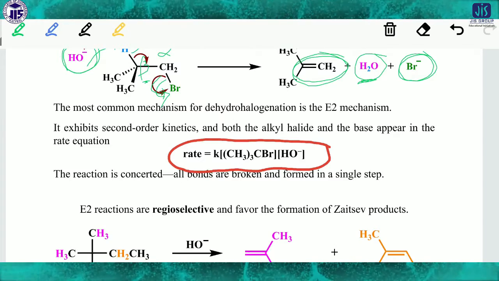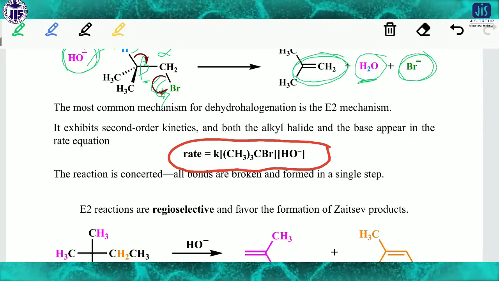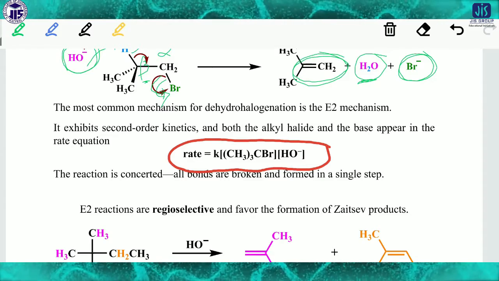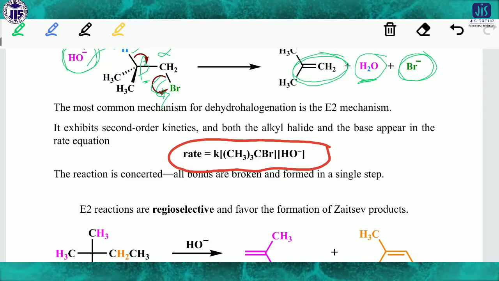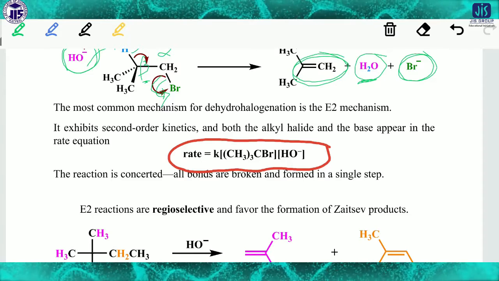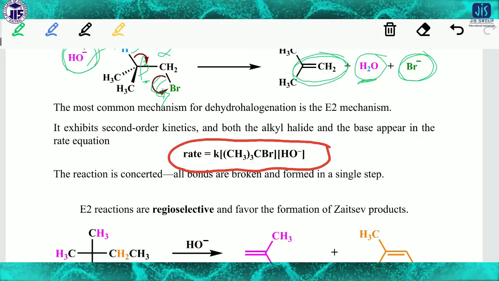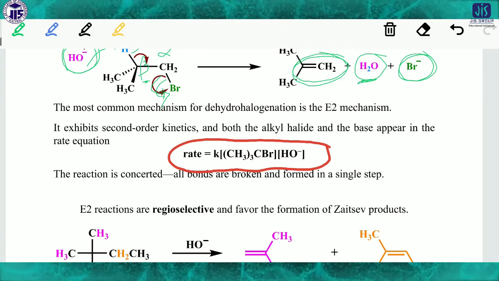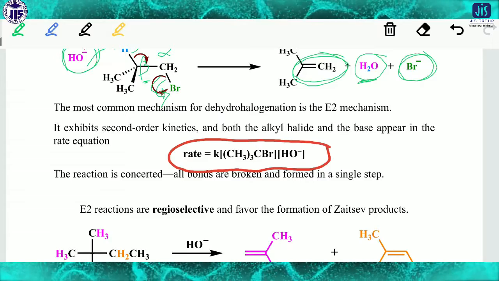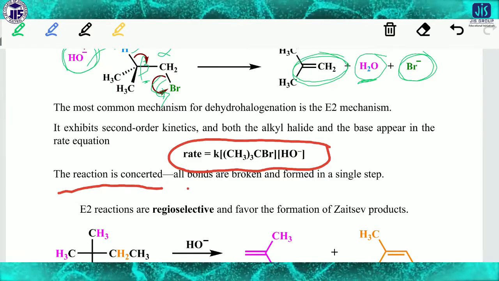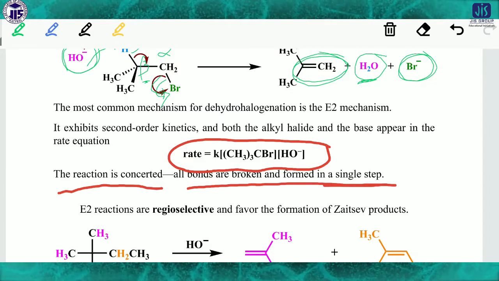So it is a bimolecular reaction. The kinetics depend on both the substrate and the base. That's why it is called E2, a bimolecular mechanism, like SN2. Here also the same case: all bonds are broken and formed in a single step.